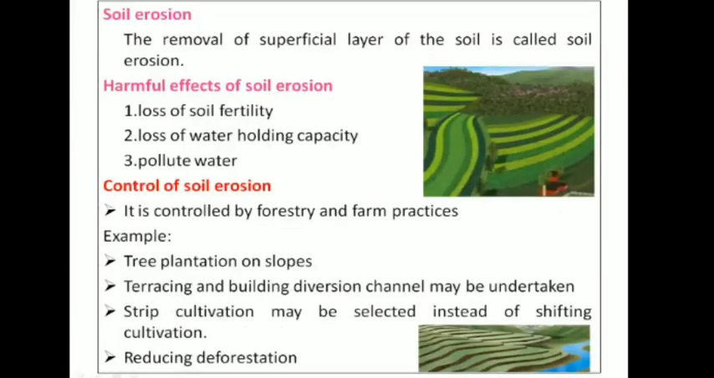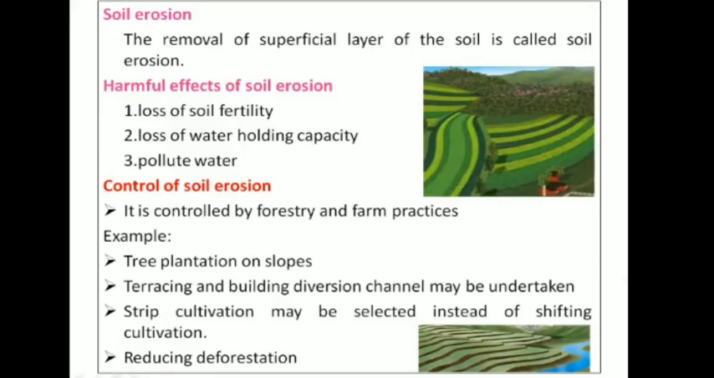So we know that soil pollution will lead to soil erosion also. Okay, so when you have the removal of the superficial layer in the soil, then it is known as soil erosion. So naturally, when this superficial layer in the soil is getting removed, then it can lead to different problems. When the topsoil is removed, it will affect the fertility of the soil.